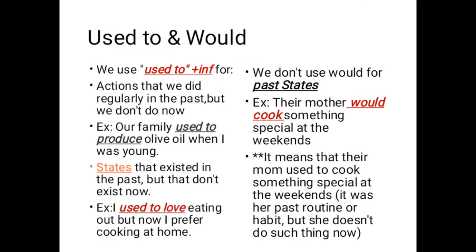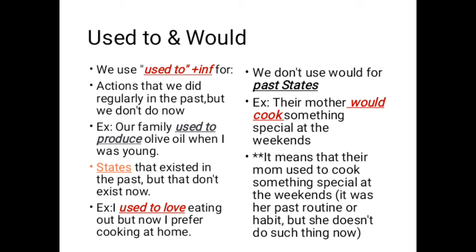Now let's move to the second part of grammar in Unit 2, which is the difference between used to and would. We use used to plus infinitive for actions that we did regularly in the past, but we don't do now. For example, our family used to produce olive oil when I was young. It means that our family used to produce olive oil in the past, but now they don't produce olive oil. So I use used to plus infinitive to express actions that we did in the past, but now we don't do them.